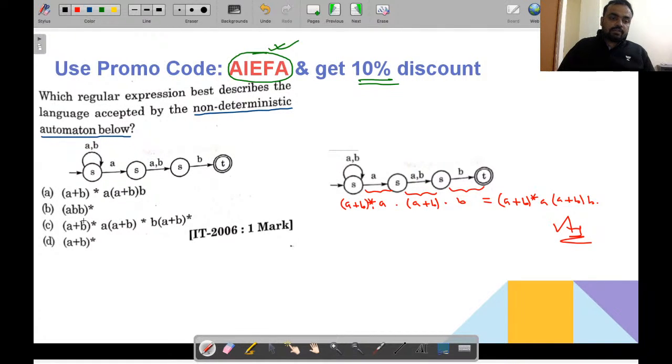The right answer of this question will become, got it. So looking upon the machine, we can directly derive the regular expression. And this is the basic idea. So this is the question of IT 2006, and you can easily solve this particular question.